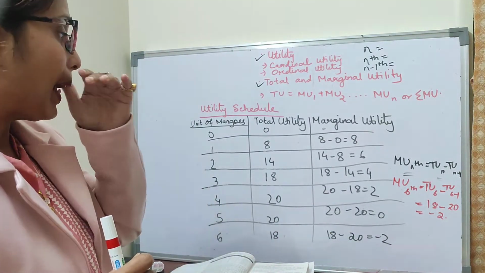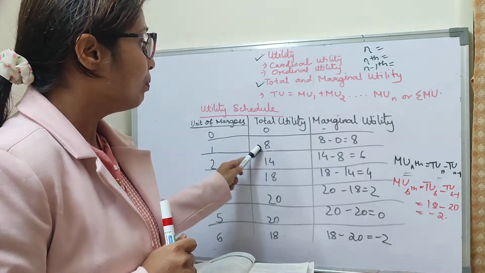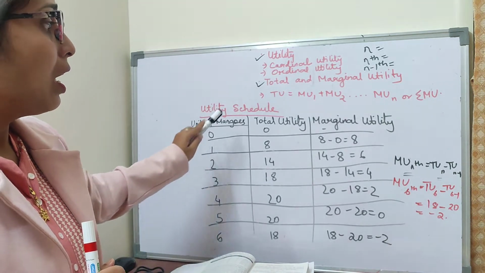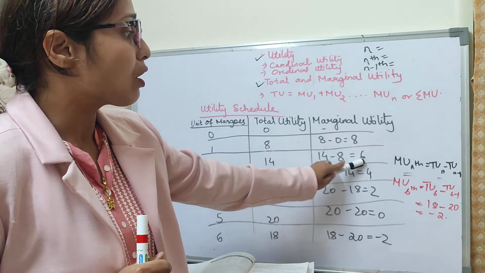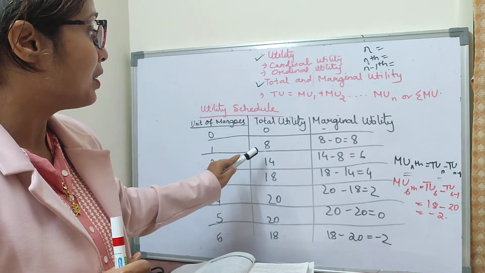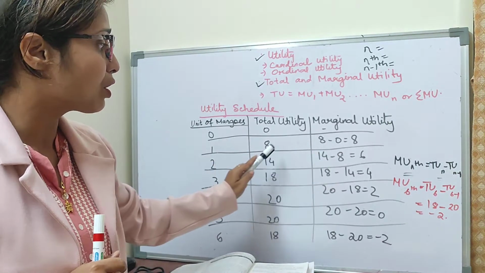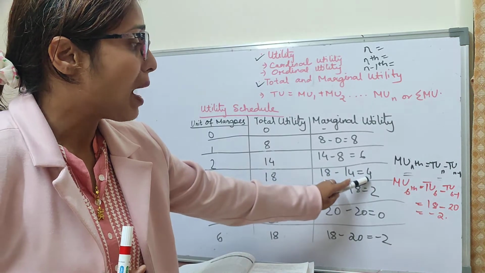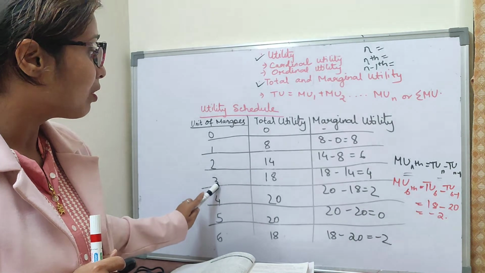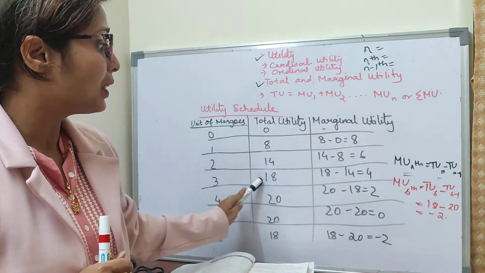Thus, you can see that 8 utils of marginal utility are equal to total utility when the first unit of mangoes is consumed. 6 utils of marginal utility added to total utility when 2 units of mangoes are consumed. 8 plus 6 is 14. 4 utils of marginal utility added to total utility when the third unit of mango is consumed. 14 plus 4 is 18 and so on.